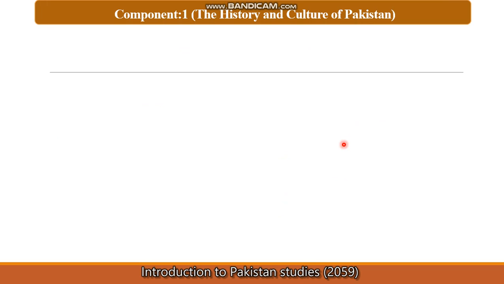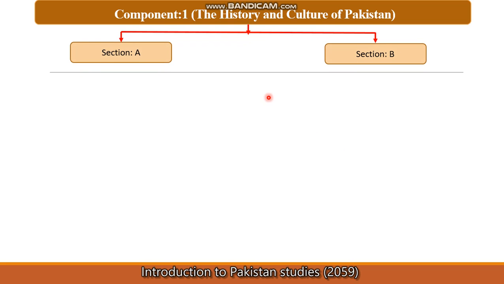So now let's move towards component 1, the history and culture of Pakistan. Let's see this paper a little in detail. To describe paper 1, basically paper 1 is divided into two sections, section A and section B. Keep it in your mind, section A is the compulsory section. You have to attempt this section in the examination. What is the detail about section A?